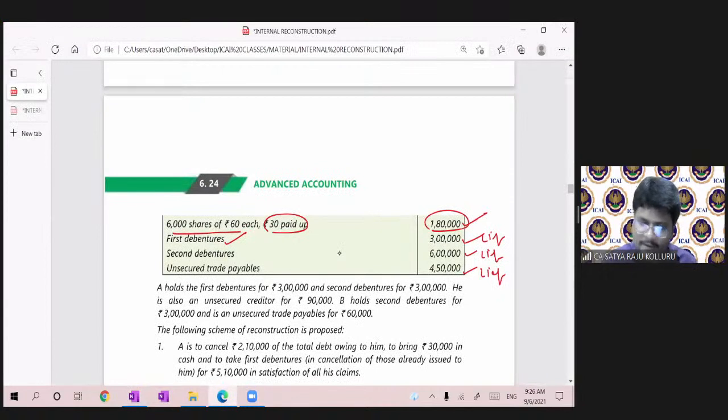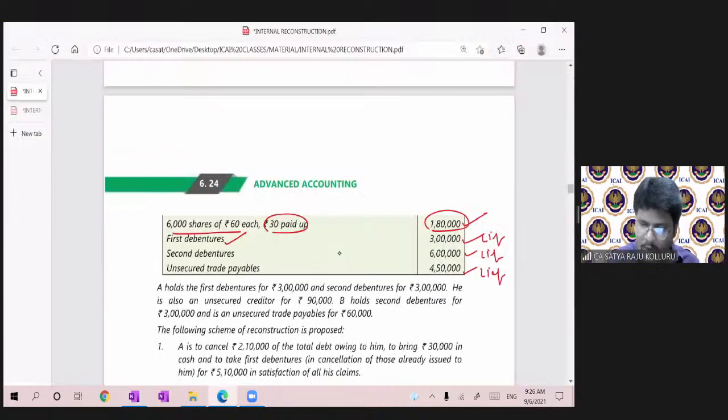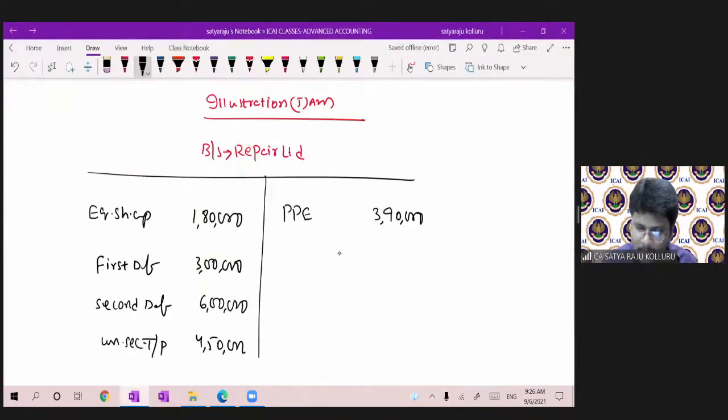Then first debentures 3 lakh. Then second debentures 6 lakhs. Then unsecured trade payables, how much? 4,50,000.